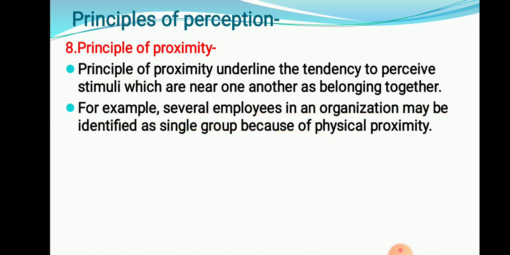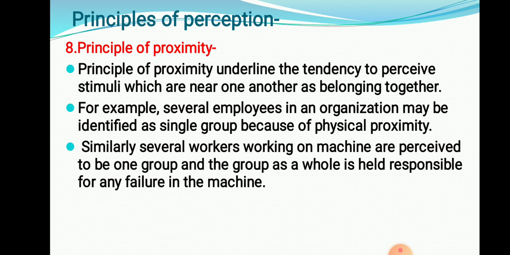A number of employees are there. Right now, ABM students are there, agriculture students are there, all the students are doing classes in the same campus. So you are identified as a student of agriculture and allied science. Similarly, several workers working on machines are perceived to be one group, and the group as a whole is held responsible for failure of the machine. If anything happens with the machine, the whole group is considered responsible because of proximity, because they are working together.